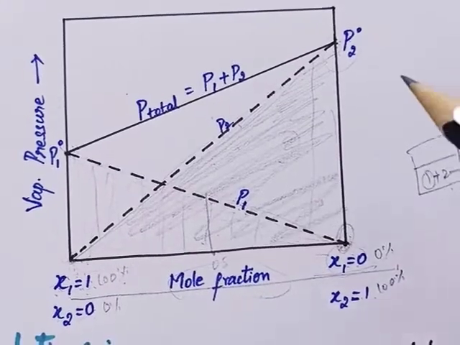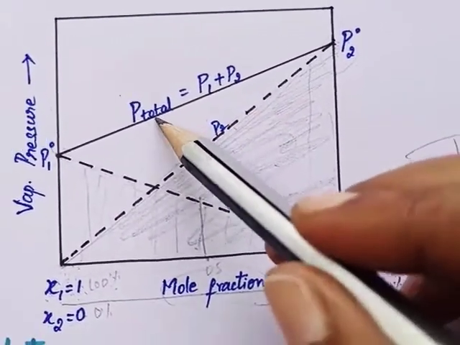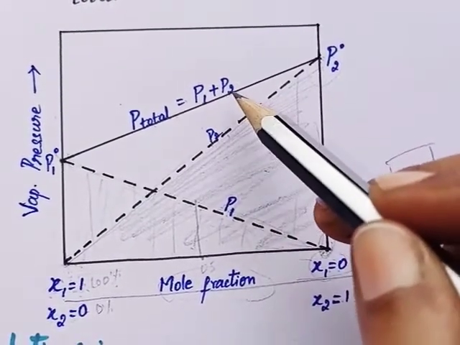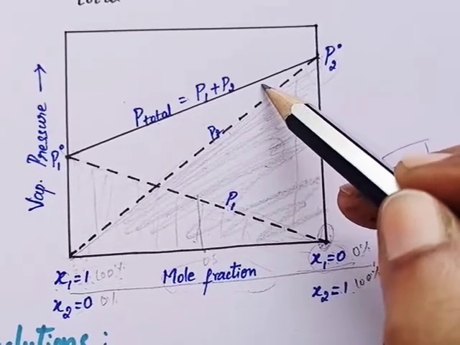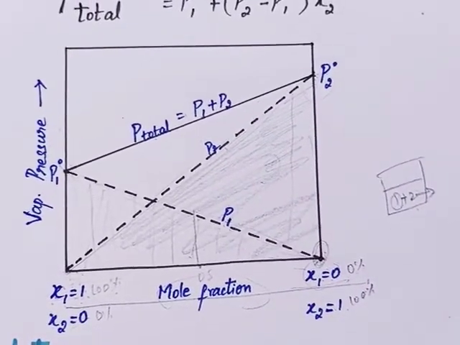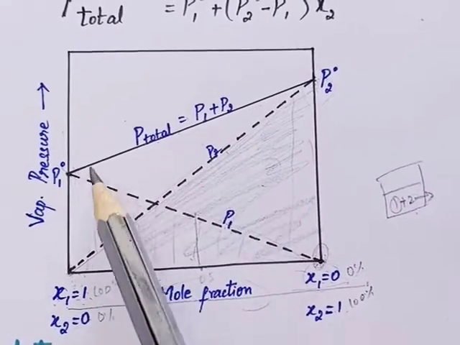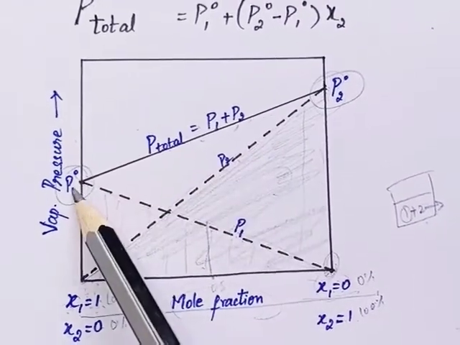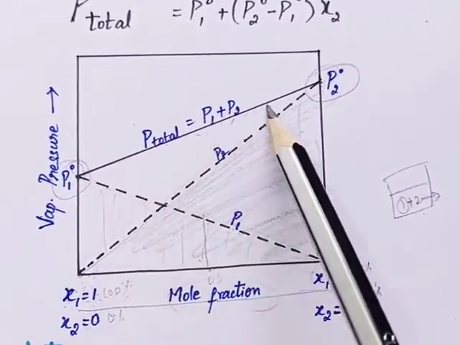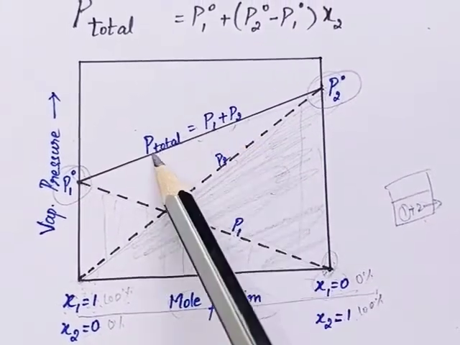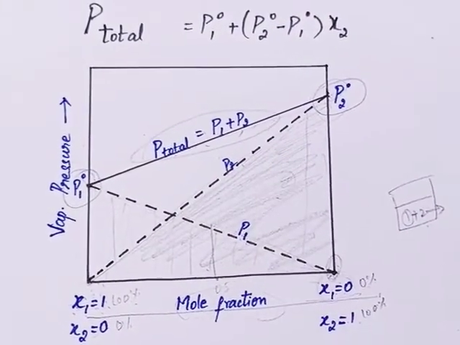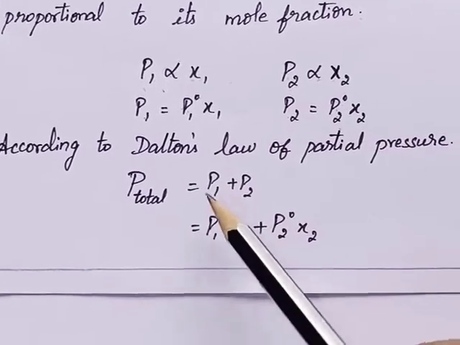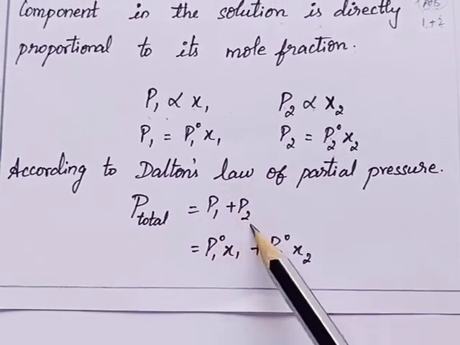So according to Dalton's partial pressure equation, P total is nothing but the total pressure of all the components in the solution. Here we have chosen only a binary solution, which means we have only two components. So we add the partial pressures of both components, P1 and P2. This is nothing but the total pressure of the solution. Mathematically we can express this as P total is equal to P1 plus P2.